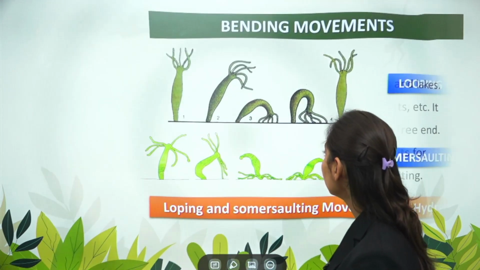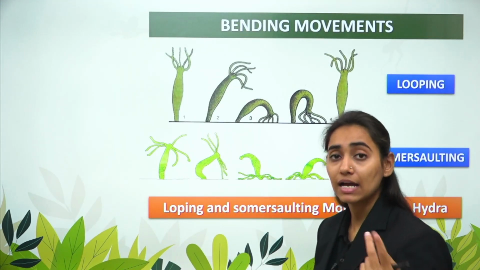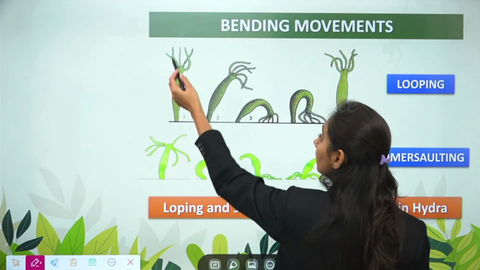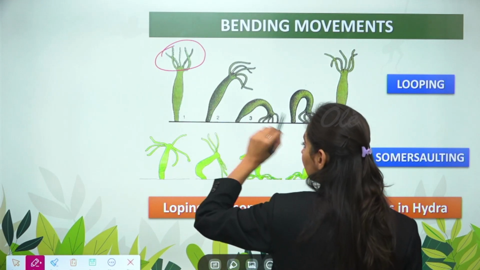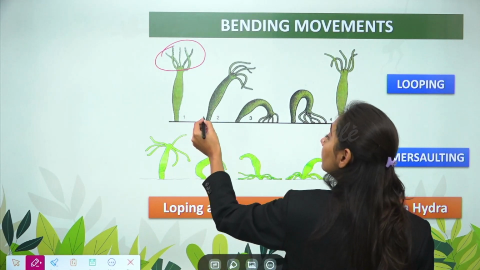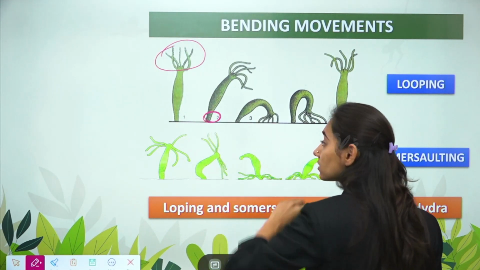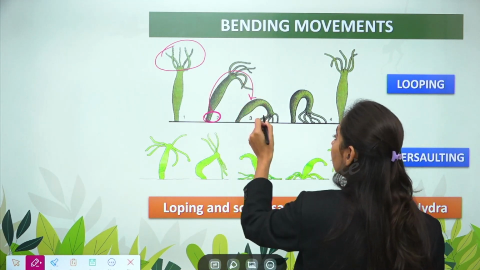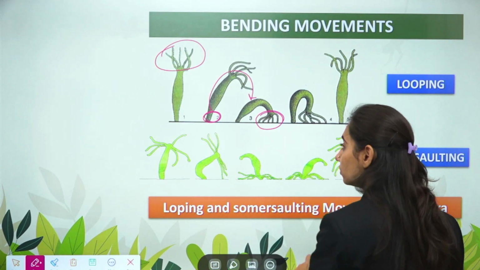Coming to the first method, that is looping. By the name, it can form loops and change its position. As you can see in the diagram, this is the hydra. These are the free ends, that is the tentacles. What happens is, the substratum is fixed to the ground. The hydra bends its body, and the tentacles get attached to the ground.